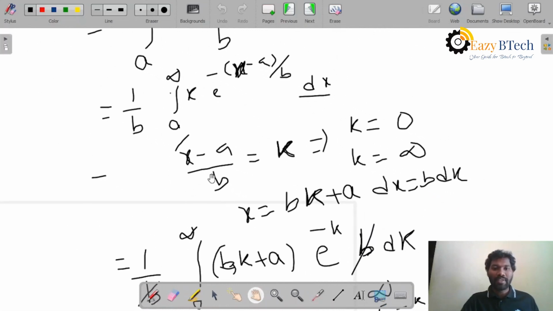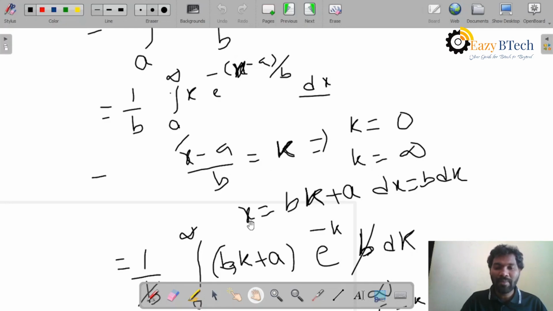So what I will take is x minus a by b is equal to k. That means we have to find the limits of k. If you place x equal to a here, because the lower limit of x is always a, then a minus a by b means k equal to 0. Similarly, if you put x equal to infinity in this expression, infinity minus a by b gives you k equal to infinity.